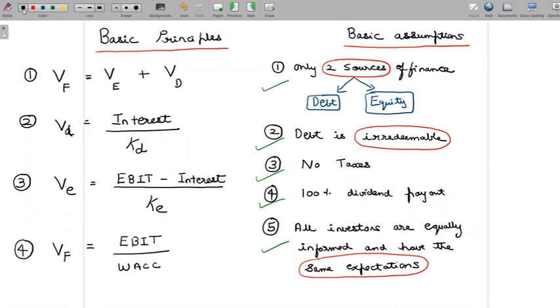Definitely not. But at the end of the day, since we are looking at some theories which do have these assumptions, we'll also have to accept these assumptions if we are to appreciate the concepts covered in those theories here. So we now look at how the 5 assumptions work.